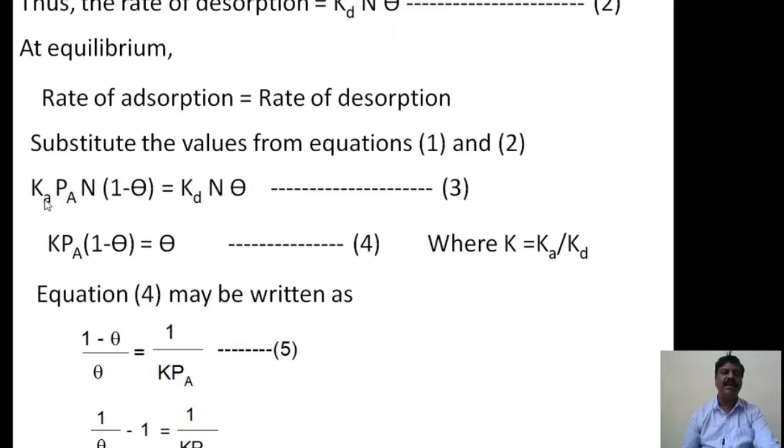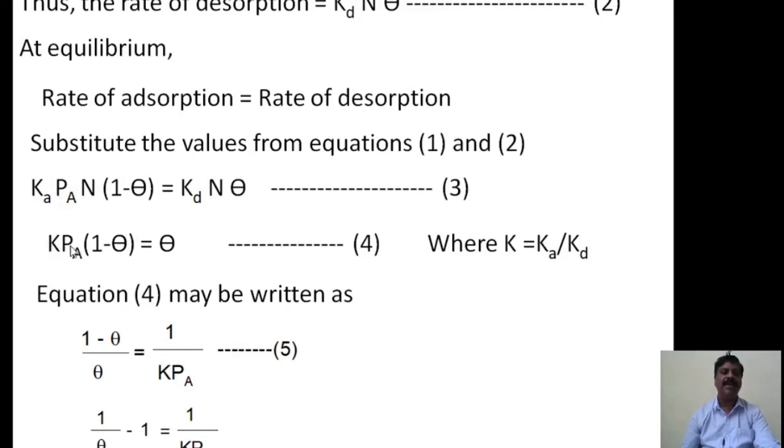Then we transfer Kd to this side, so we get Ka divided by Kd. Because Ka and Kd are constants, one constant divided by another constant becomes another constant, and therefore it can be represented as K.